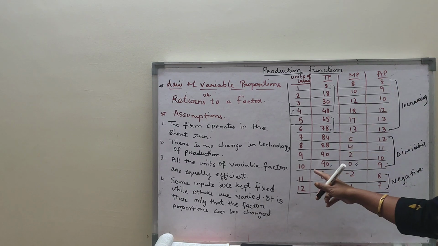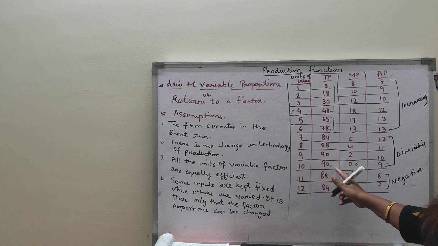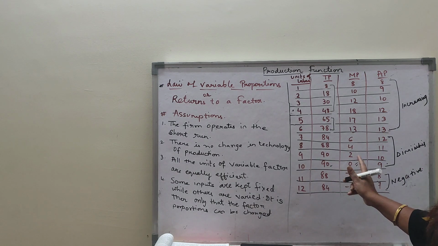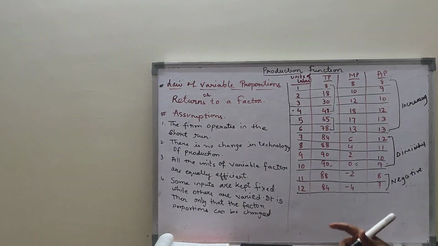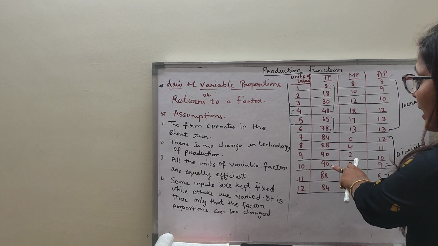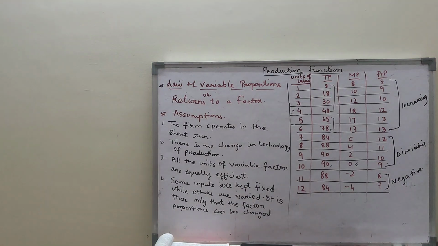So the firm will see that the 10th labor has joined but did not add to the production. So what will the firm do? The second stage will end here only. The second stage will end where the firm finds its equilibrium and maximizes its profit. Clear? And marginal product becomes zero. Clear? This is the diminishing return.